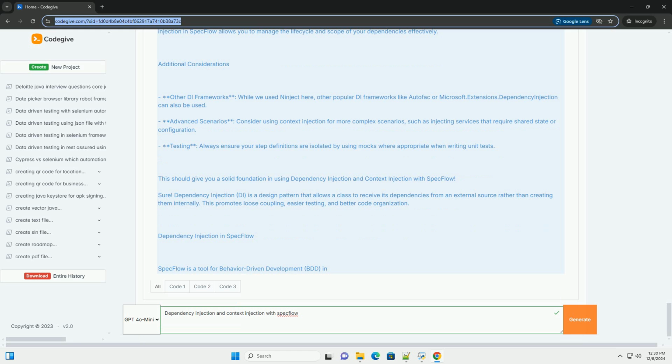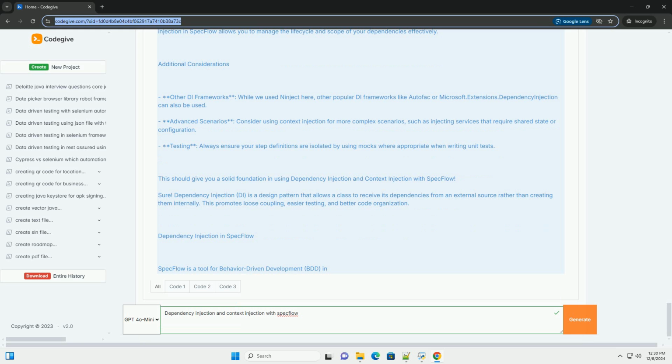Dependency injection, DI, is a design pattern that allows a class to receive its dependencies from an external source rather than creating them internally. This promotes loose coupling, easier testing, and better code organization.